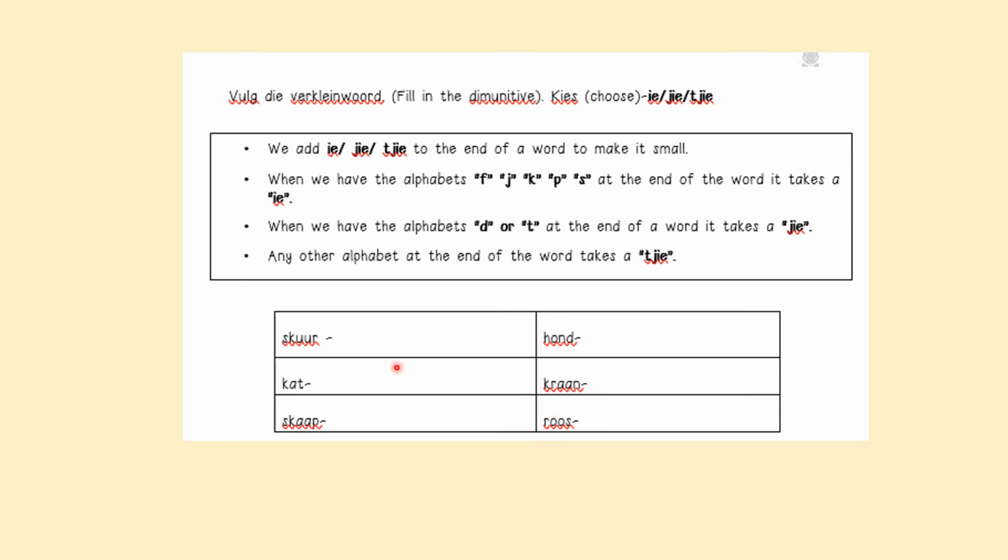Now you need to make the words small. You need to fill in the diminutive. So you must write each word and then write which ones you are going to choose to add the IE, the JIE, or the TJIE. So you are rewriting the word and you're going to add the IE, JIE, or TJIE to make the word small.